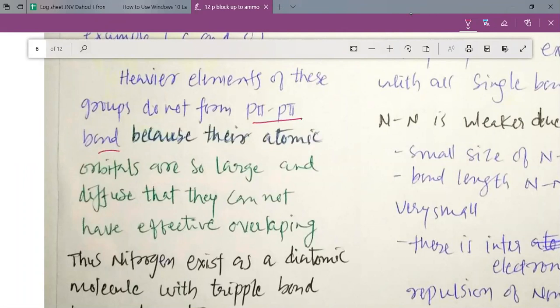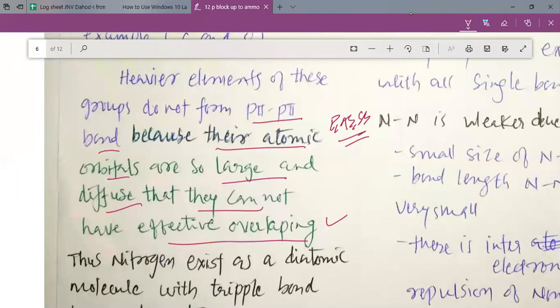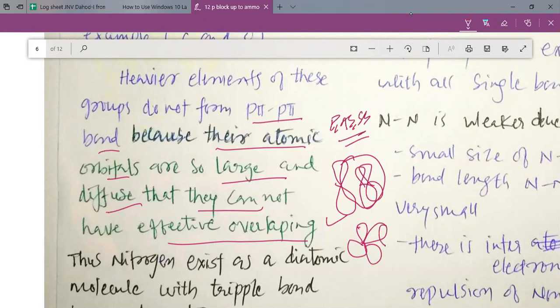Now, why can these elements not form p-pi-p-pi bonds? Because the atomic orbitals of elements like phosphorus, arsenic, and antimony are big, large, and diffuse, so they cannot overlap effectively with the p orbital, because p orbitals require lateral overlapping. That is generally possible in the case of sp or pp, but d orbitals cannot make proper overlapping with the p orbital, and they have their d orbitals.